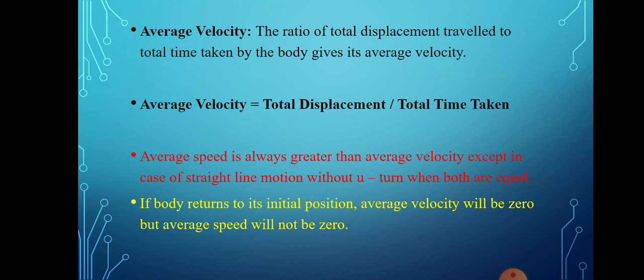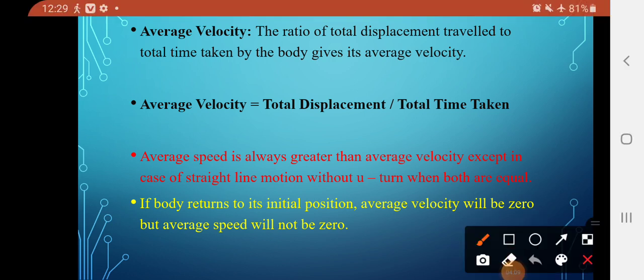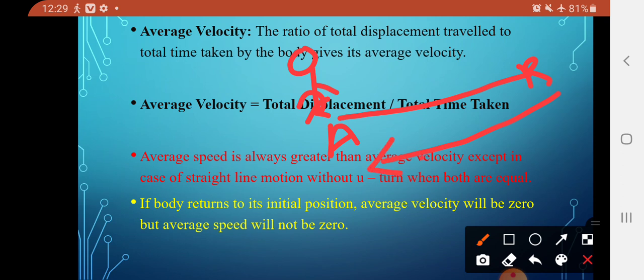So dear students, suppose a person wants to change his position from A to B, and then the body comes back to its initial position. Then the average velocity will be 0, but the average speed will not be 0. These are a few points related to average velocity and velocity.